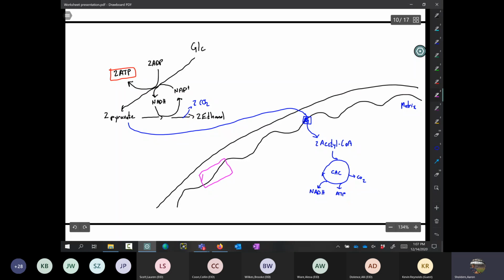Okay, and then we have, of course, as we discussed in chapter 13, I'm just going to draw it as a single block, the electron transport chain, which will take this NADH, convert it back to NAD+. That will then drive proton movement, lots of protons across here into the intermembrane space.